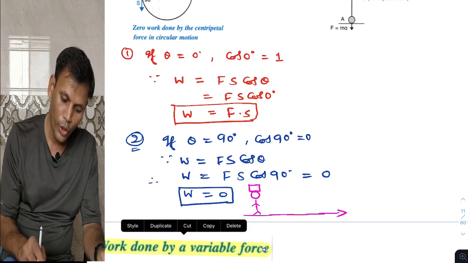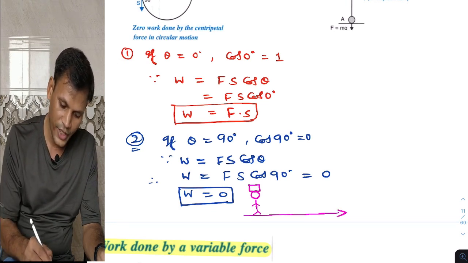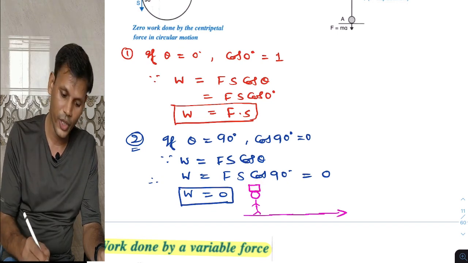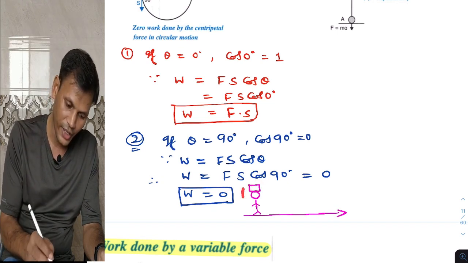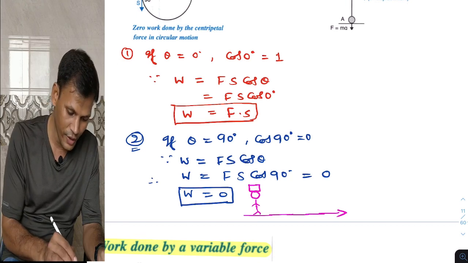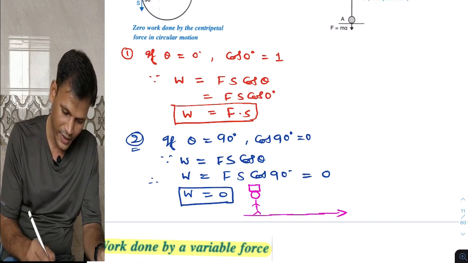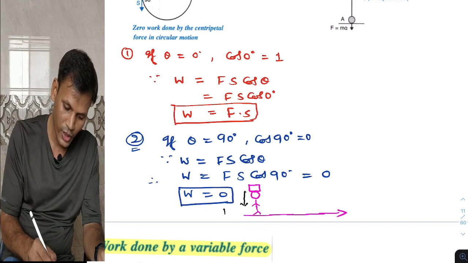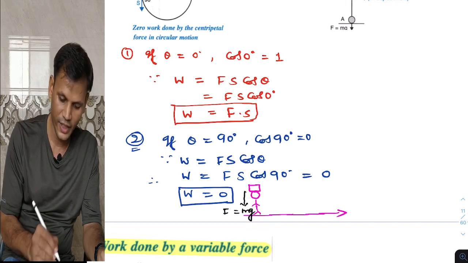So load means whatever load it has, load means force. So force is mg, and that's direction we can represent like this. Load or force is mg in this case.